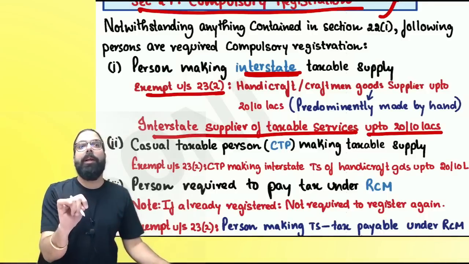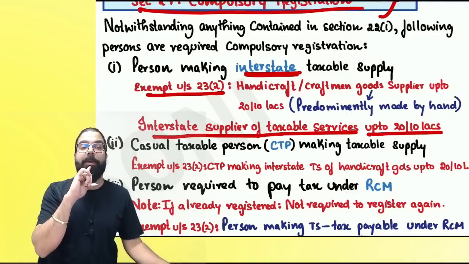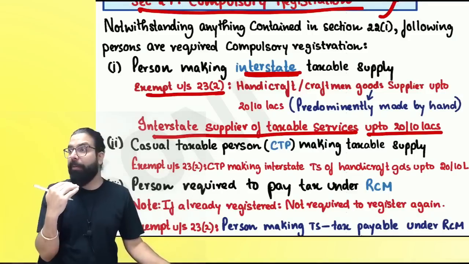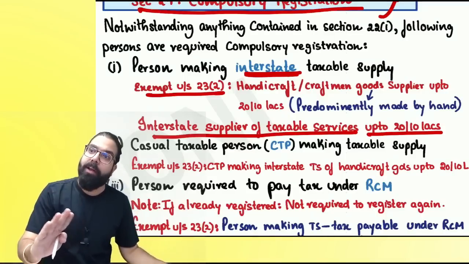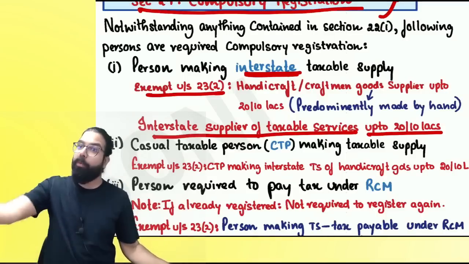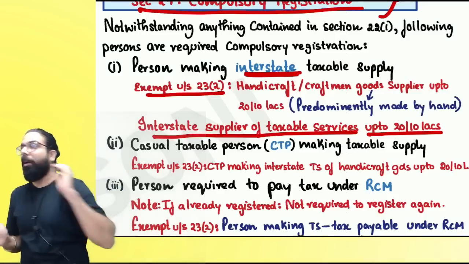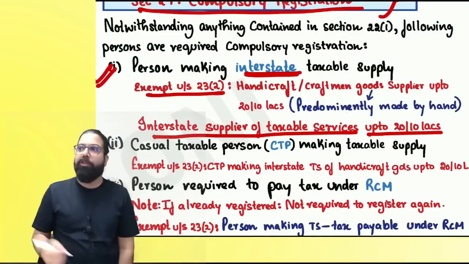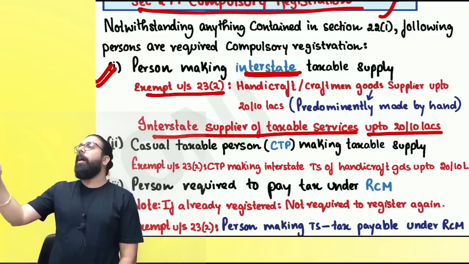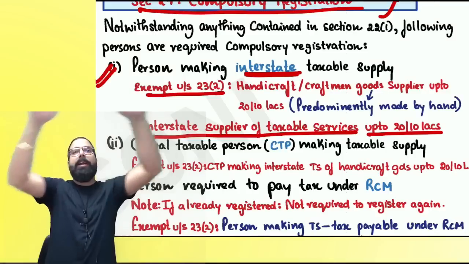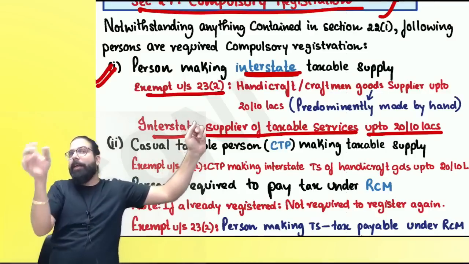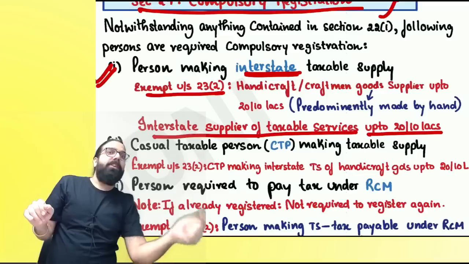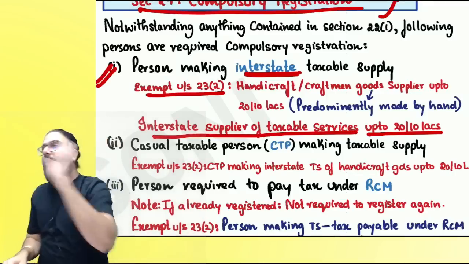Now, some people call and tell me, sir, 40 lakh is the registration limit for Delhi. Shall we get 40 lakh if I am a handicraft supplier? No, Baba, no. Exemption is up to 20 lakh or 10 lakh only. After you cross 20 lakh or 10 lakh, you will be required compulsory registration. Are we clear with the first one? Person making interstate supply, compulsory registration. Then you have to divide it into two parts. Handicraft goods are exempted up to 20 lakh or 10 lakh. Other goods, compulsory. For services, 20 lakh or 10 lakh exemption has been given.